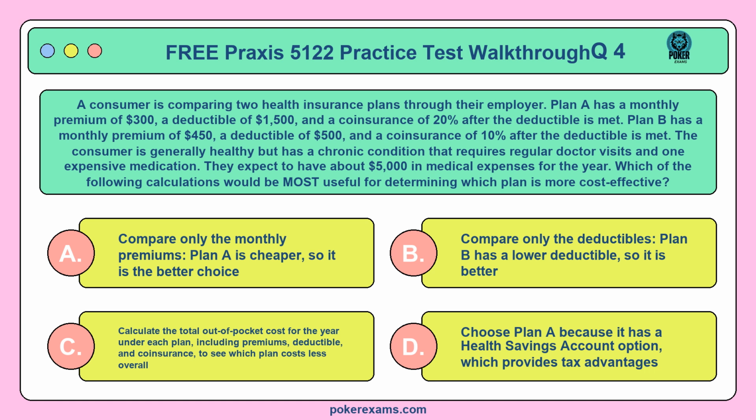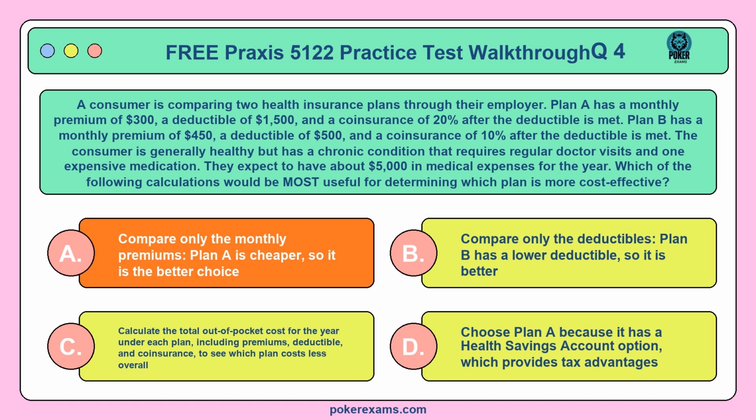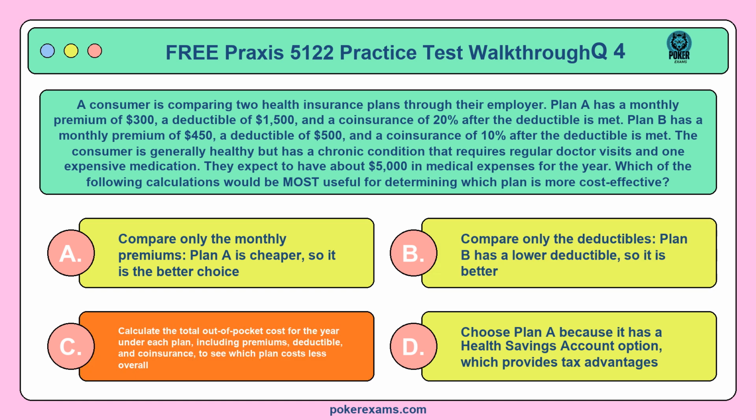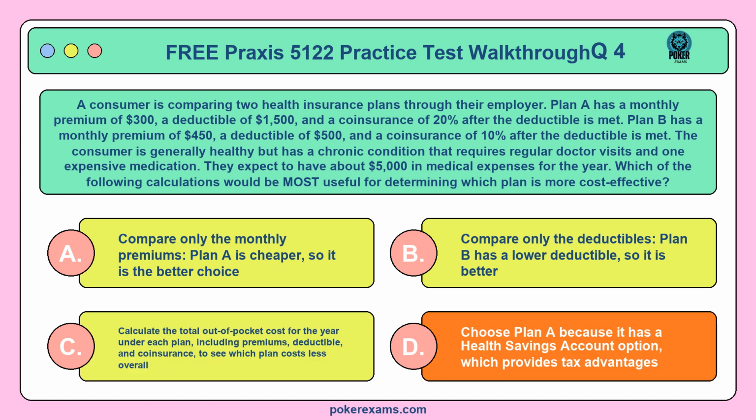Option A. Compare only the monthly premiums. Plan A is cheaper, so it is the better choice. B. Compare only the deductibles. Plan B has a lower deductible, so it is better. C. Calculate the total out-of-pocket costs for the year under each plan, including premiums, deductible, and coinsurance, to see which plan costs less overall. Or D. Choose Plan A because it has a health savings account option, which provides tax advantages.